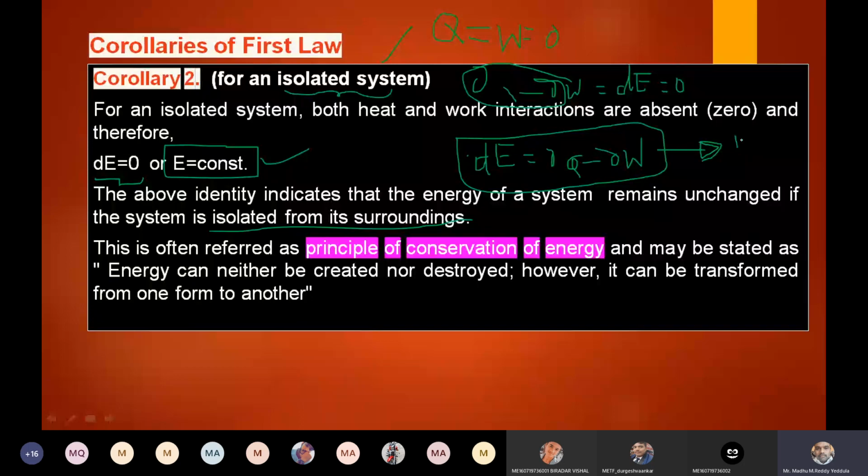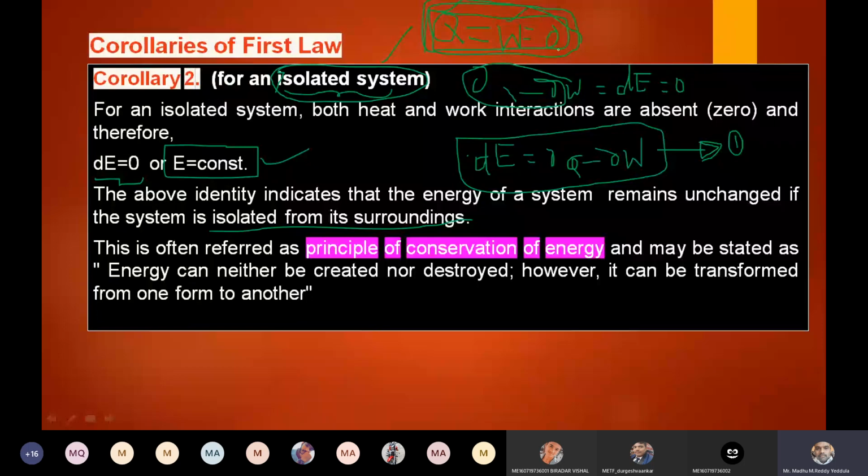Now, if this equation is clear, for an isolated system, it is isolated from the surrounding. What is the meaning of isolation? It means there is no heat addition or heat rejection from the system. In the same way, no work addition or work extraction from the system. Both heat interaction and work interaction are zero for an isolated system. Let us say if a person is isolated due to COVID, he is isolated from others at home.